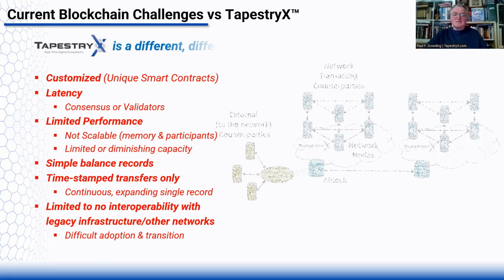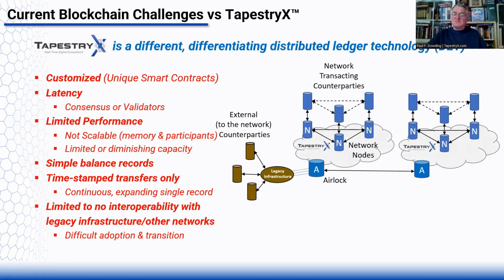So TapestryX is a differentiating distributed ledger technology. So you can see here from the topology, the counterparties transact with each other and record their transactions on their nodes. We also have the concept of an airlock, which allows you to interface with legacy infrastructure or go to networks, because there's likely not to be just one big network covering all transactions.